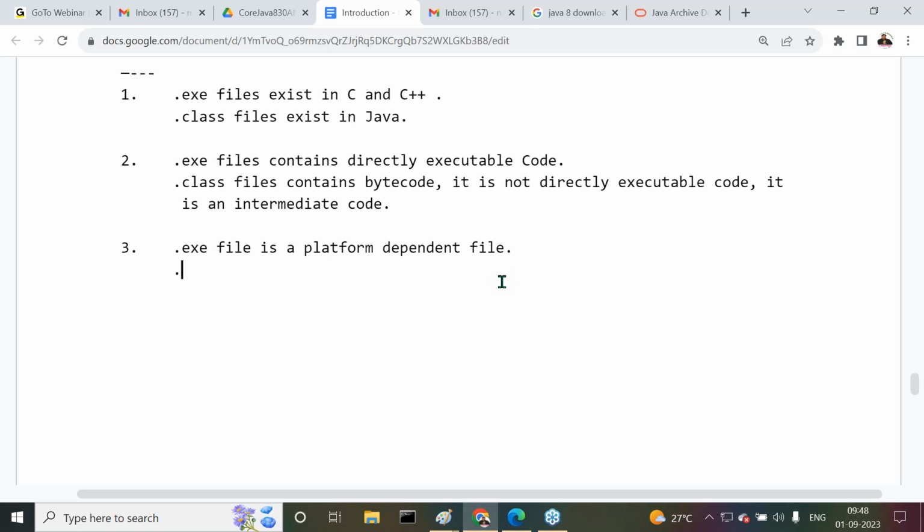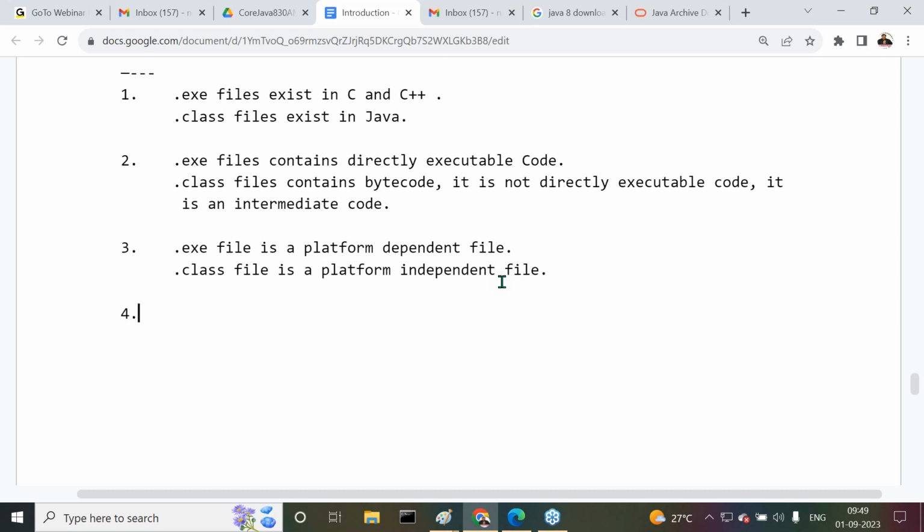A .class file is a platform independent file, but still it is not available for execution, though it is independent of the operating system. Is it possible to execute it in different operating systems directly? No, conversion is required, and that conversion is taken care of by the JVM.